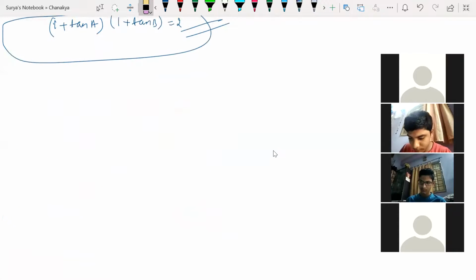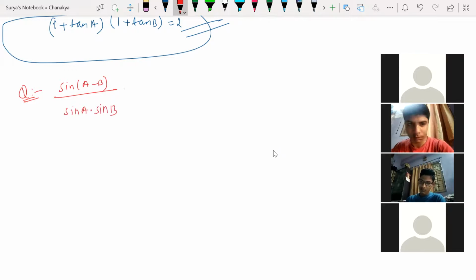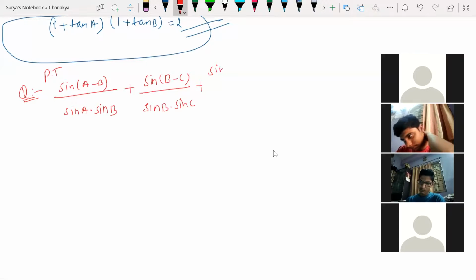Next question, guys. We are going to solve one more question. Prove that sine A minus B divided by sine A into sine B plus sine B minus C whole divided by sine B into sine C plus sine C minus A divided by sine C into sine A is equal to 0.